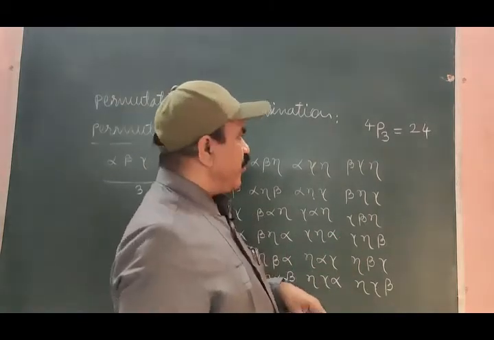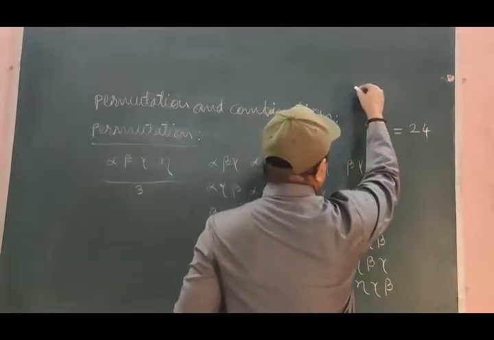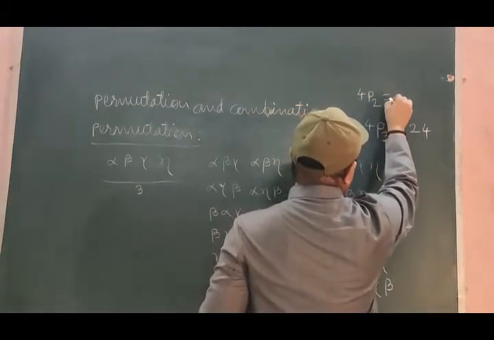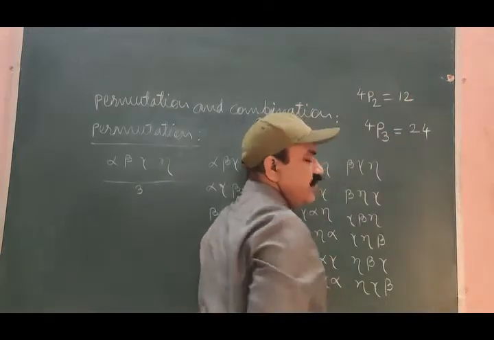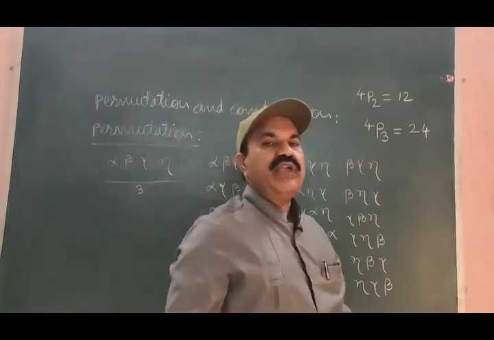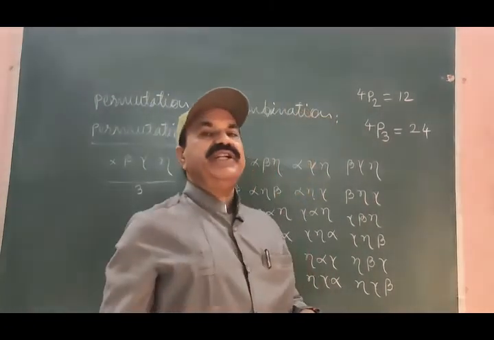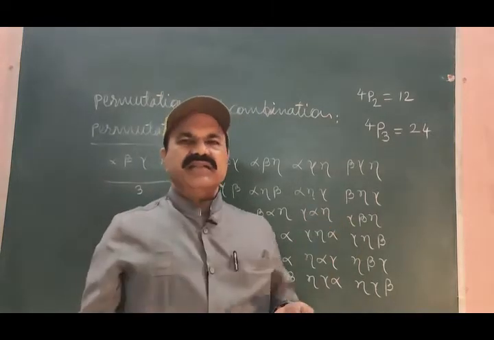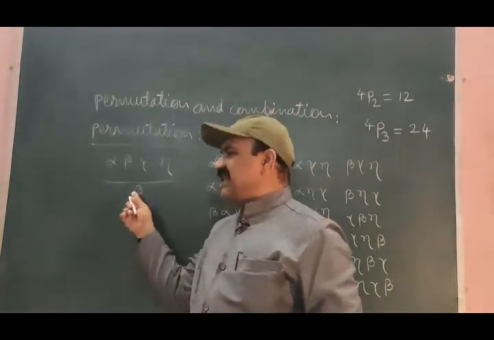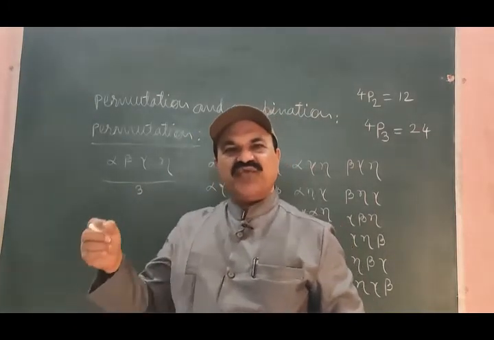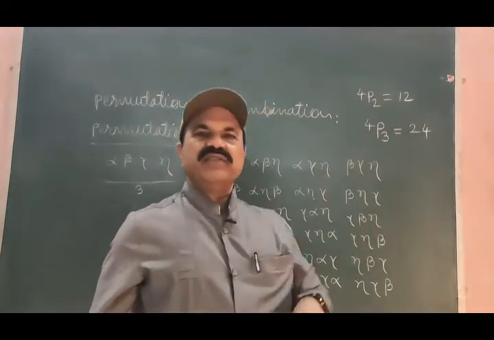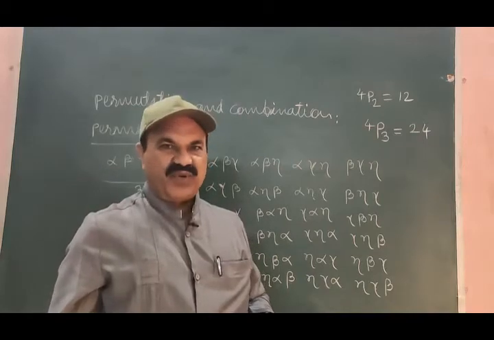The formula for permutation may be written as follows. For the earlier choice of taking 2 particles at a time, we wrote 4P2 is equal to 12. For the second choice, we have 4P3 is equal to 24. This can be done by taking any number of distinct objects and selecting how many objects you want to take at a time for the formation of permutations. We can form the number of possible permutations.